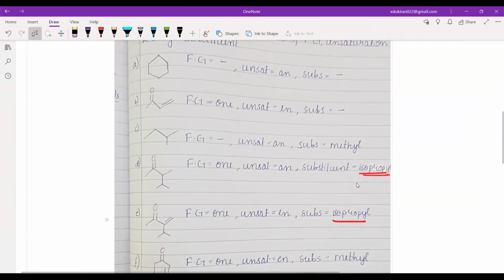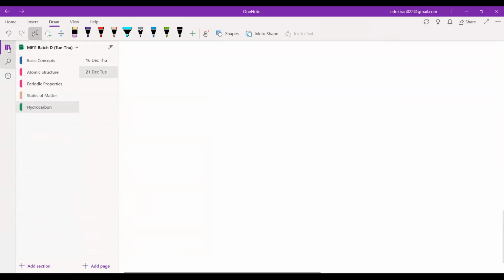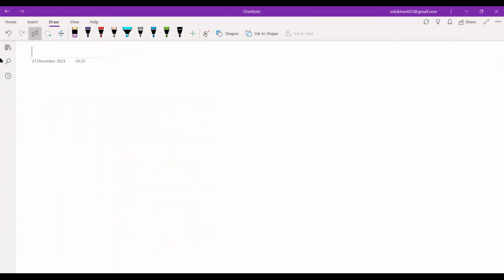You made what I can say is a rookie mistake. You're starting with IUPAC nomenclature. That's why you made this mistake. Okay. Now let me go back to your page. Let me add a page for this class. That is 23rd of December. And it's a Thursday, right? Okay.